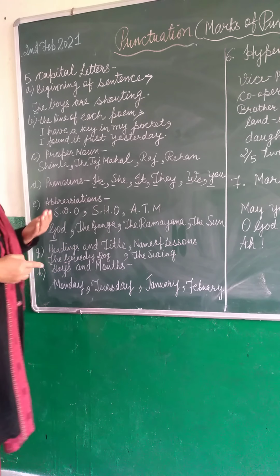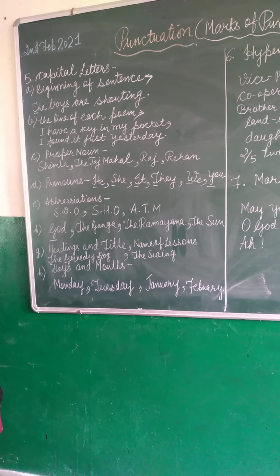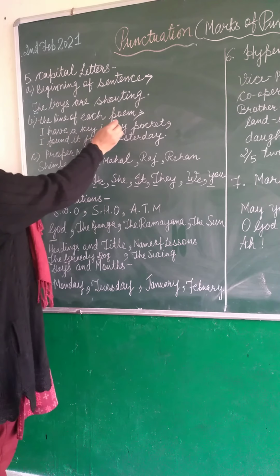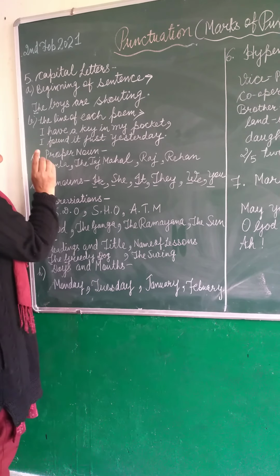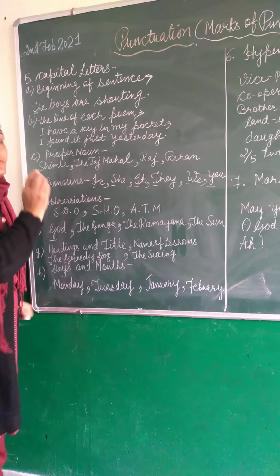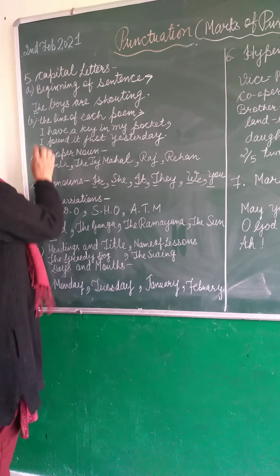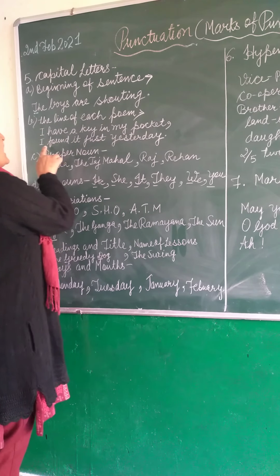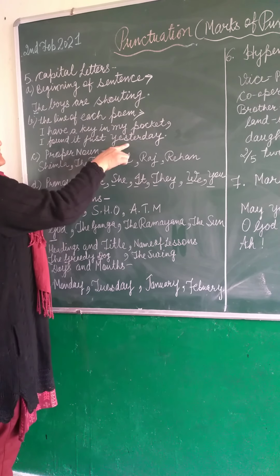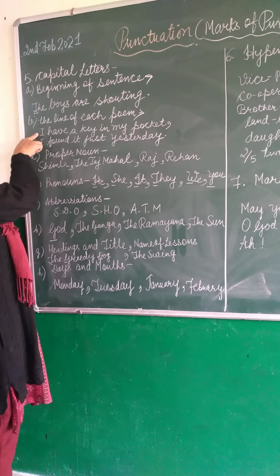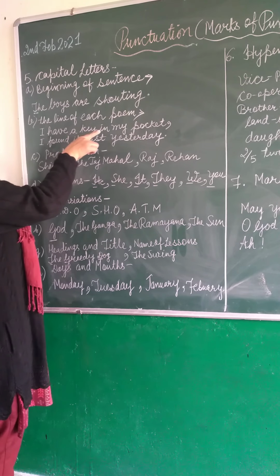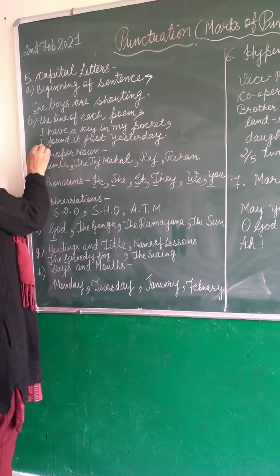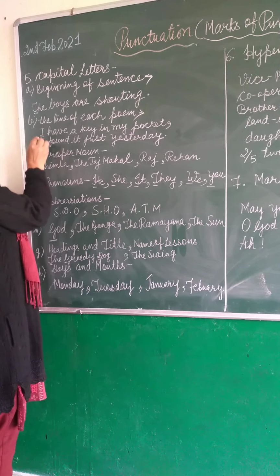Number two, the line of each poem. In second class and in third class, you have been given poems. So in each line of the poem, we have to write a capital letter. Like, I have a key in my pocket, comma. I found it just yesterday. Okay, this is the first line of the poem. So this is I and this is I.